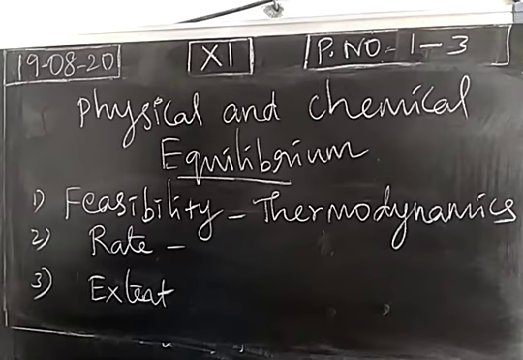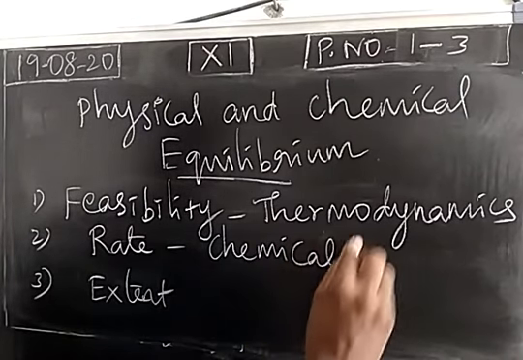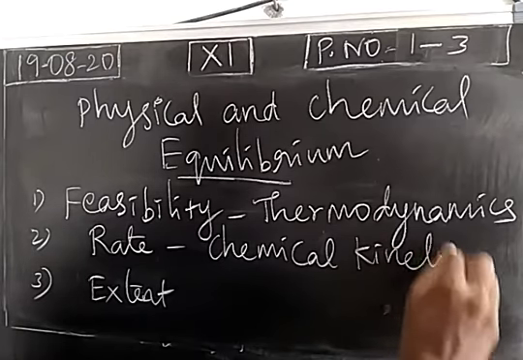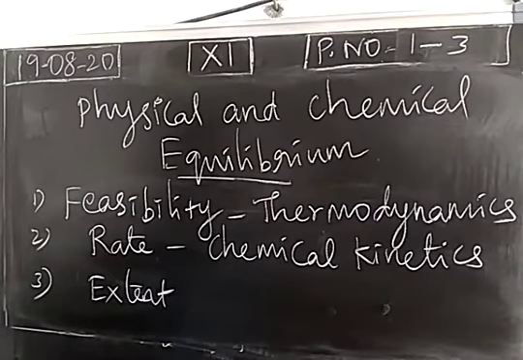Then a rate is nothing but a speed, how fast the reaction is taking place. A rate of the reaction can be predicted using chemical kinetics data. So using the chemical kinetics data, we can predict the speed of a reaction. Extent of the reaction means how much product you will get, how much yield you will get. So our aim is to get 100% yield in a chemical reaction.